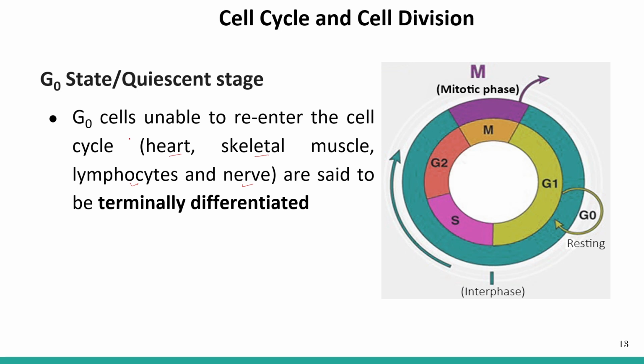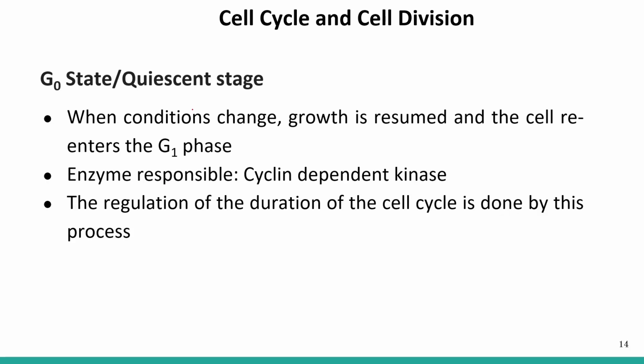So these cells are then said to be terminally differentiated, meaning they are arrested in the G0 phase. And what happens later? When conditions change, the growth is resumed and the cell re-enters the G1 phase. So if the conditions are favorable, the growth will resume and the cell can re-enter the G1 phase and then it will follow the S phase, G2 phase and the mitotic phase.